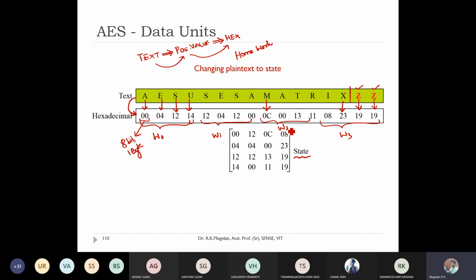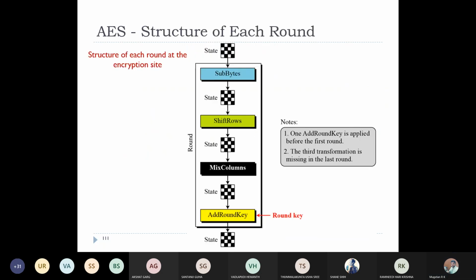Right. I hope you are clear with this conversion. If it is clear, kindly raise your hand so that we move into the structures. I want you people to do this small homework after the CAT also. Now we move into the structure of each and every round. So how each and every round is going to be done.